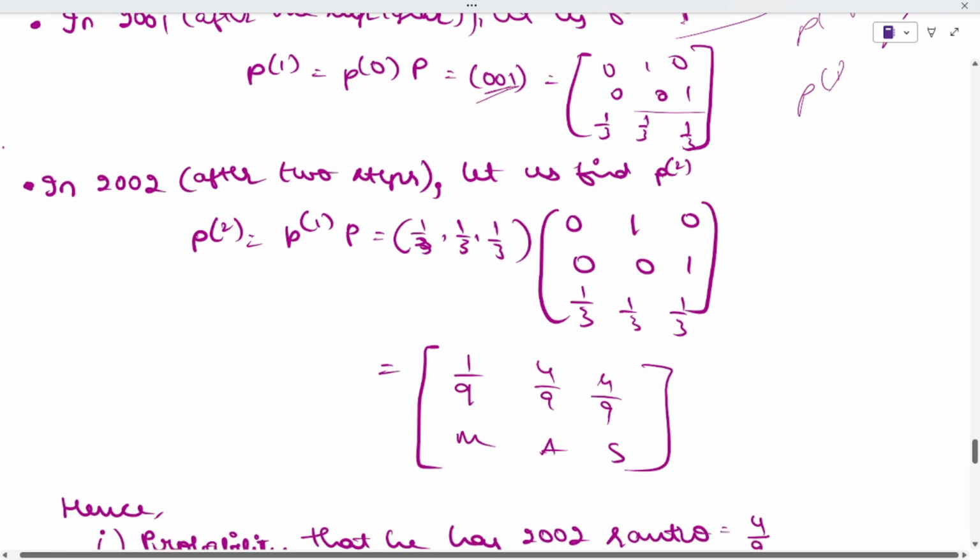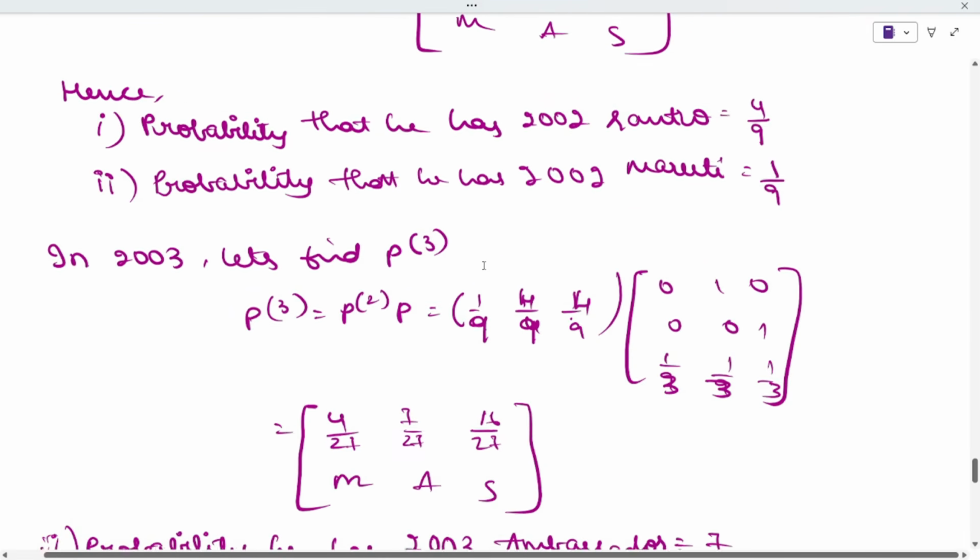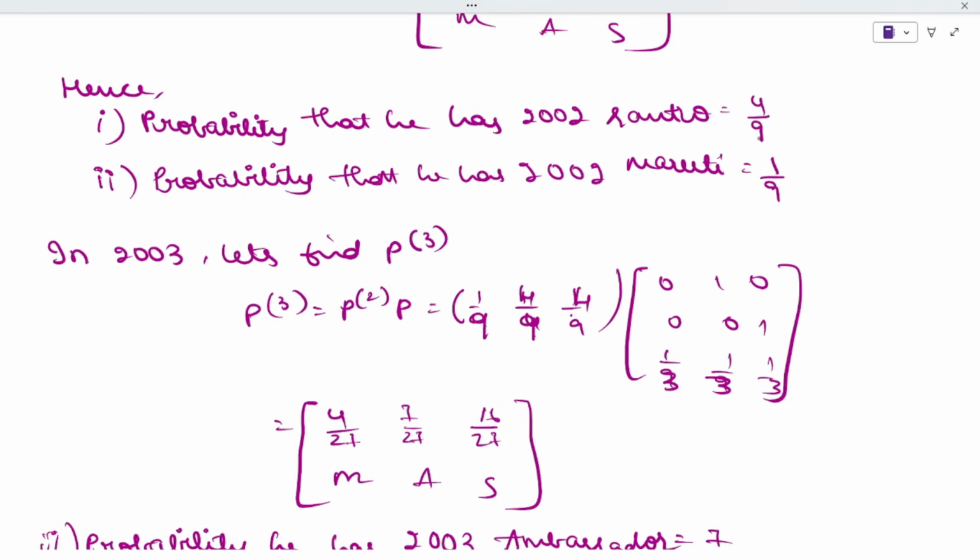Now P of 2 you have to find out. Here 1 by 3 is the probability for Santro. You will multiply, and you get 1 by 9, 4 by 9, and 4 by 9. That is the probability for it. He has a 2002 Santro with 4 by 9, and a 2002 Maruti with 1 by 9.